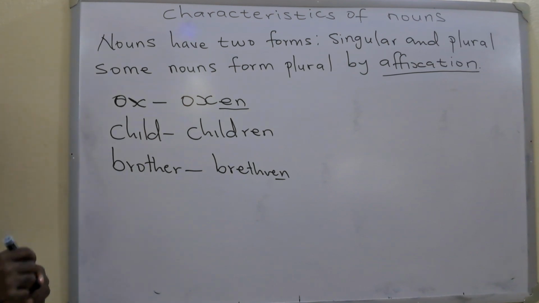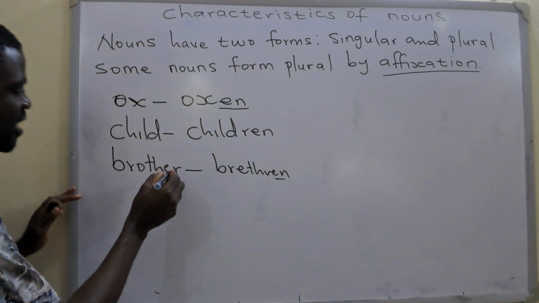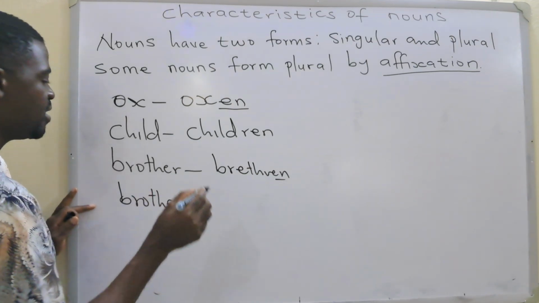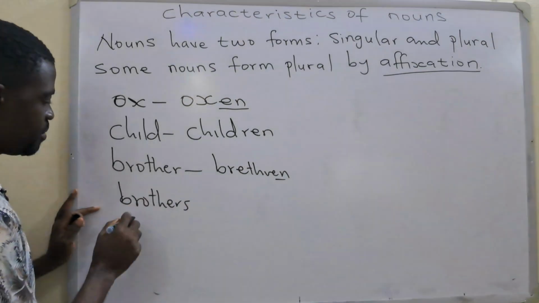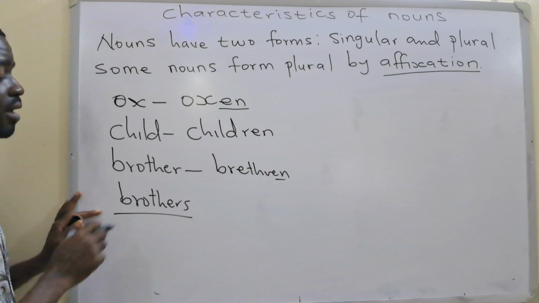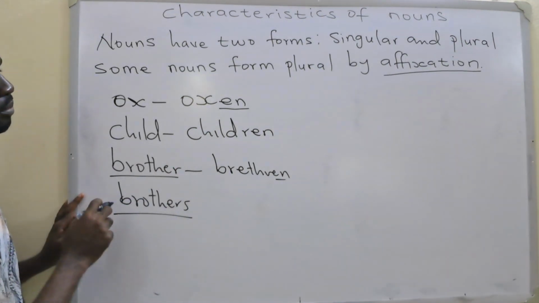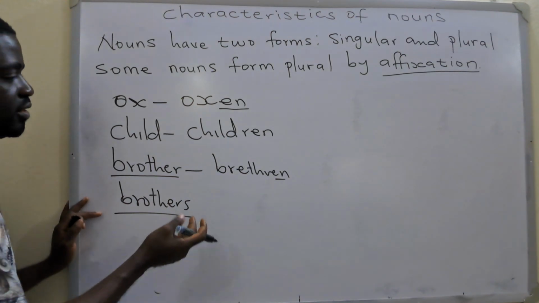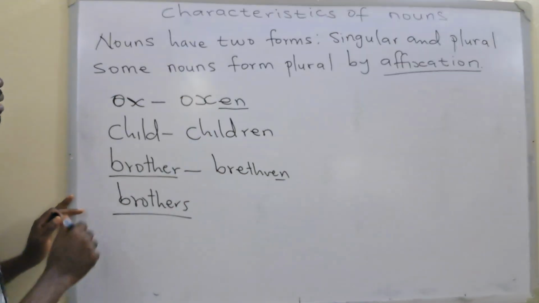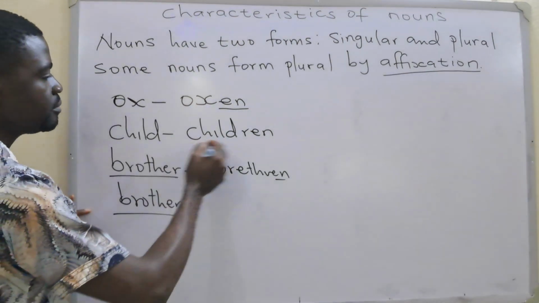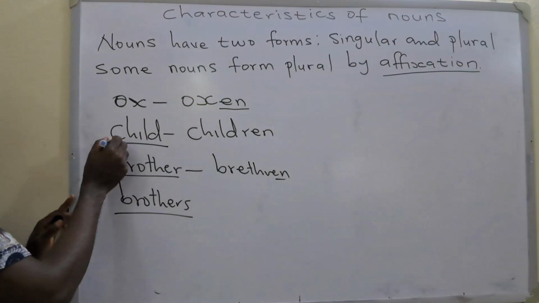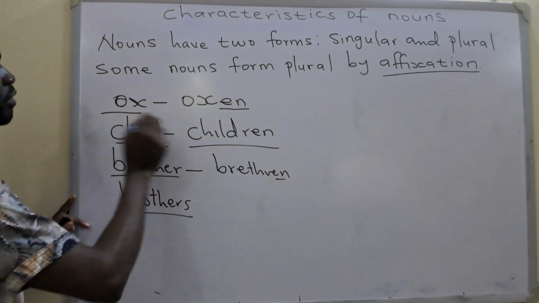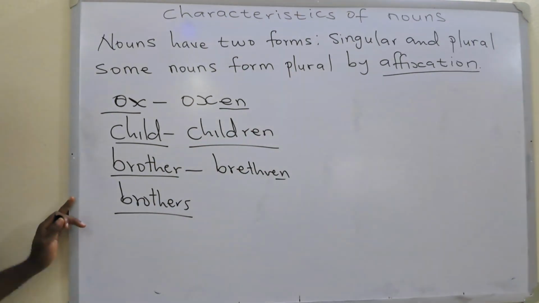These are not very common words. You can have brothers instead of brethren. This is the most common form of the plural of brother. But you can see this as well, especially in Old English. You can find these brethren. Child, singular, children, plural. Ox, singular, oxen, plural.